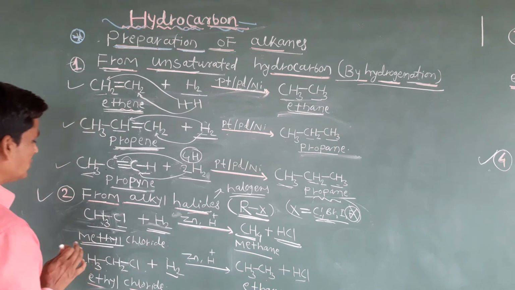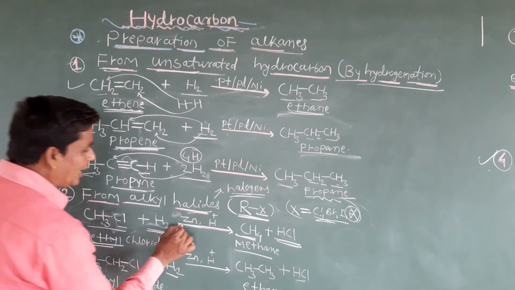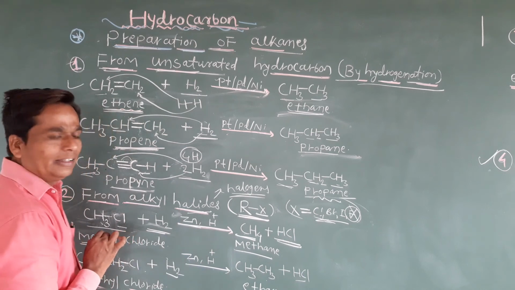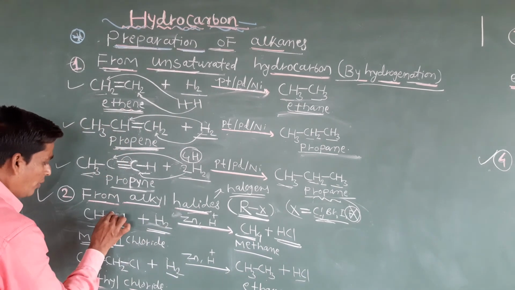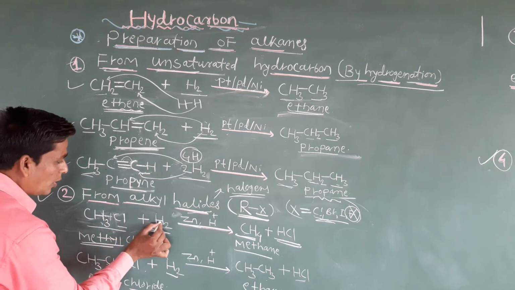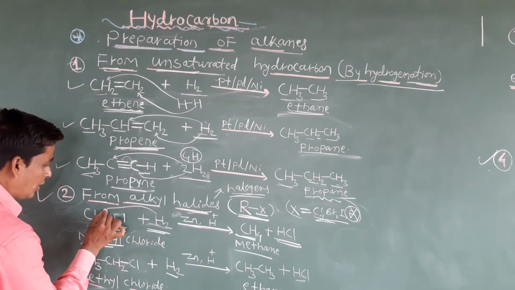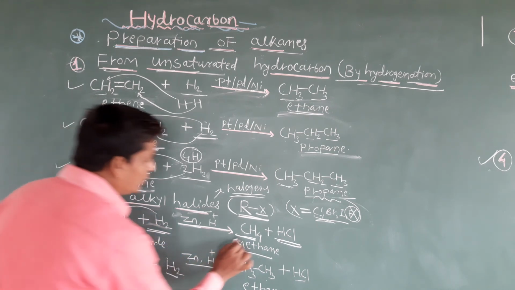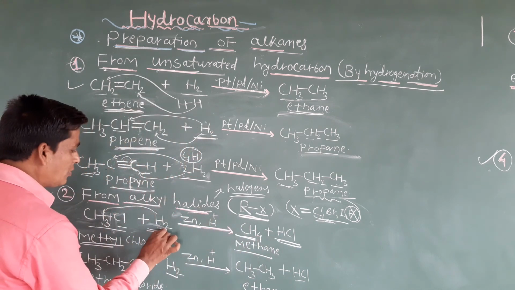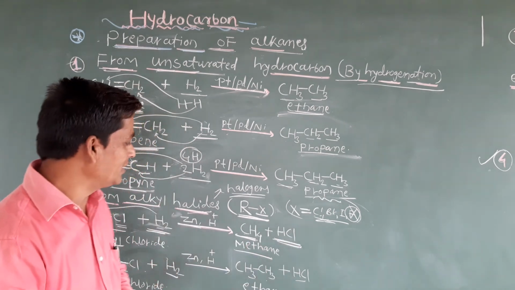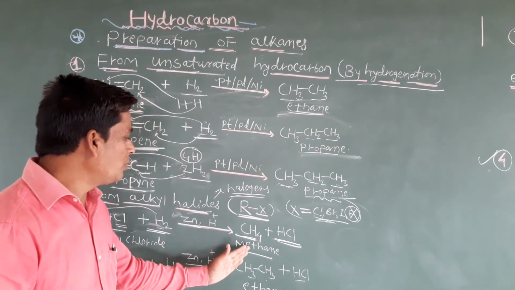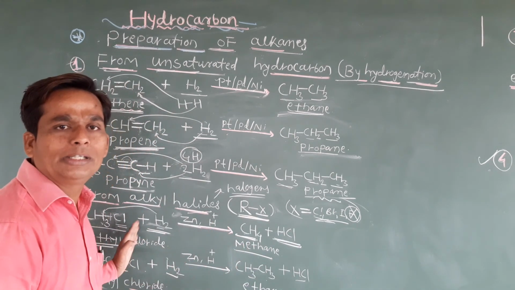Now what happens, students? In this reaction, I am using zinc and H plus ion. The bond will break from here. One out of these two hydrogens joins this CH3 and it converts into CH4, and the remaining hydrogen and this Cl become HCl, that is nothing but hydrochloric acid. So very simple, students, we can prepare methane by using methyl chloride.